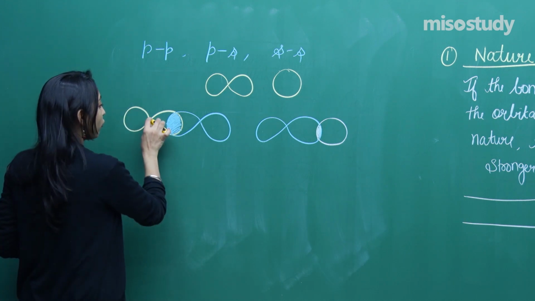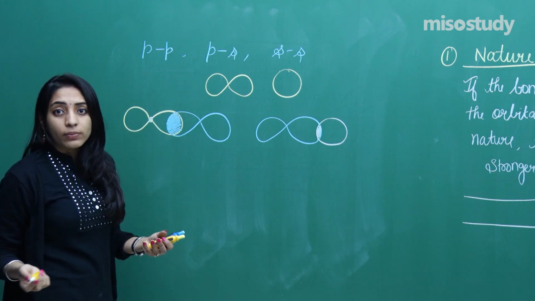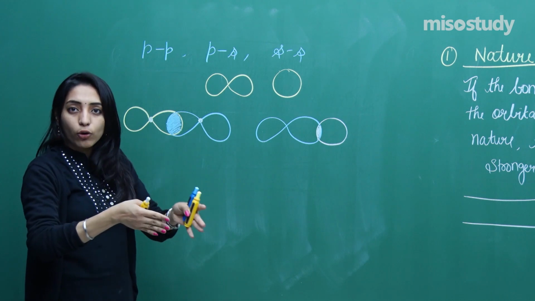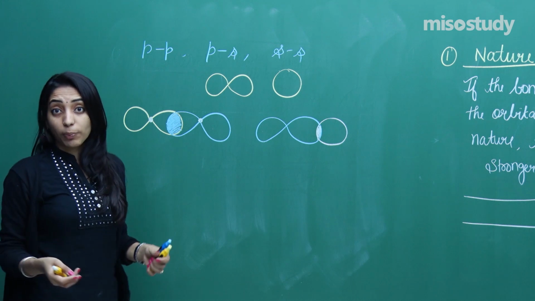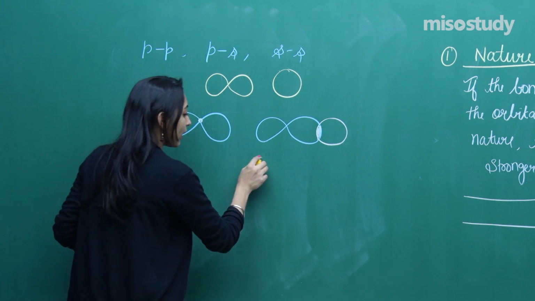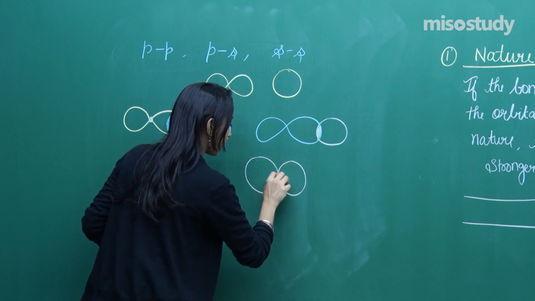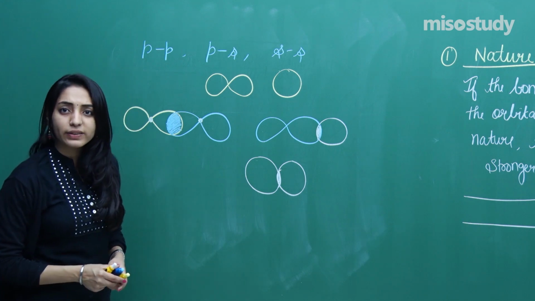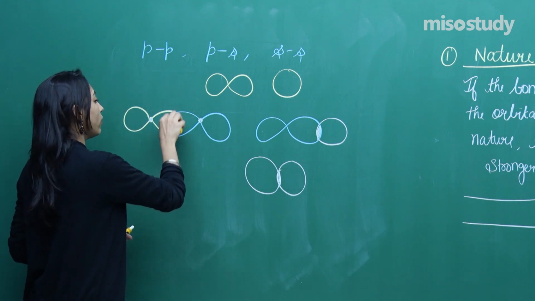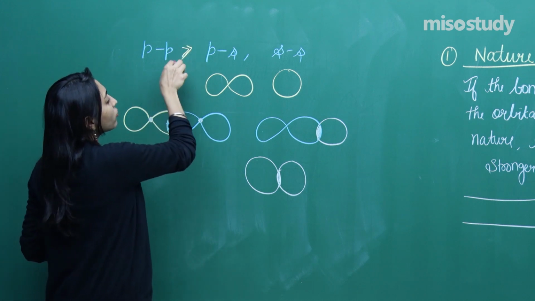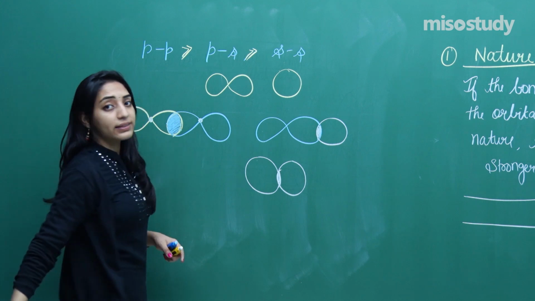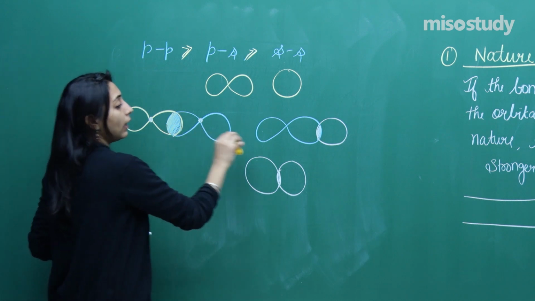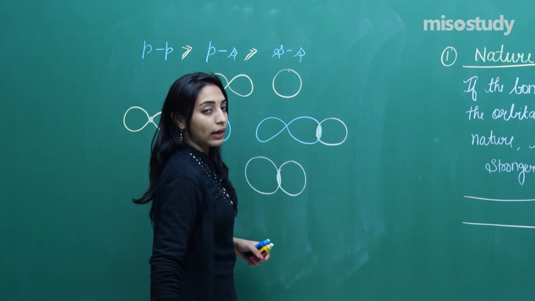Why? See here carefully, this is the orbital of an atom. An atom must be having the nucleus in the center, so the nuclei will also repel each other. So they need to come close only till a particular distance where the nuclear repulsion is avoided. However, when you take the case of s orbital, see, this is the extent of overlapping. Now can you say that the extent of overlapping in the case of pp is much greater than ps, which is much greater than ss? So don't you think a stronger bond will be formed in the case of pp overlap compared to ps overlap compared to ss overlap? Am I right?